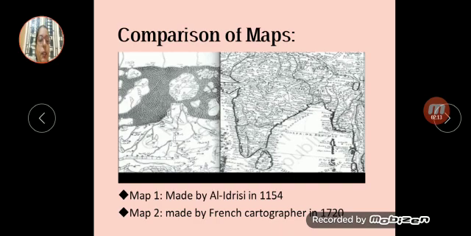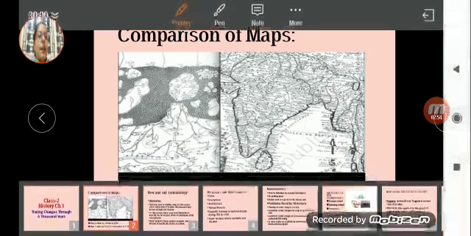Now map 1 was made by an Arab geographer, Al-Idrisi, in the year 1154. This is part of the map made by Al-Idrisi, which is not exactly similar to the map of India that we have right now, but you can see the changes. The south was shown on the top and the north was shown at the bottom. This point is the southern part of India and this is the island of Sri